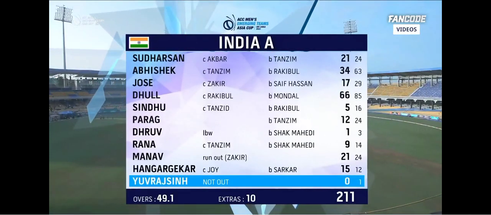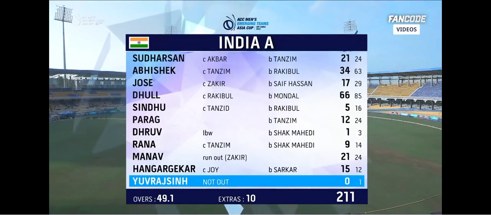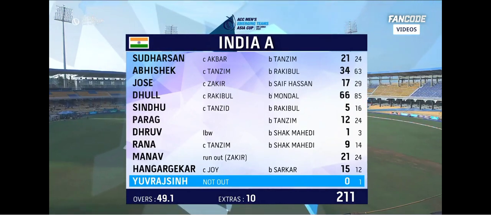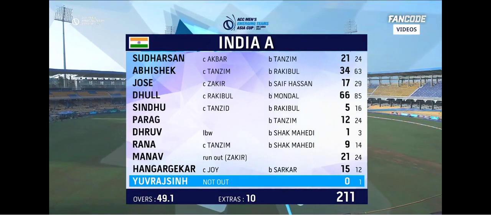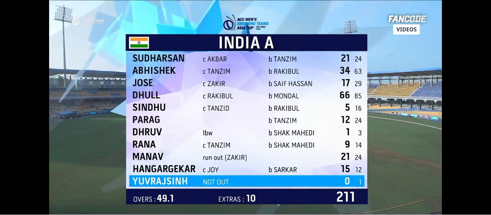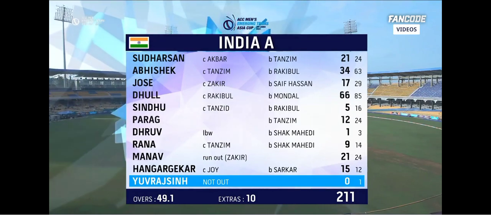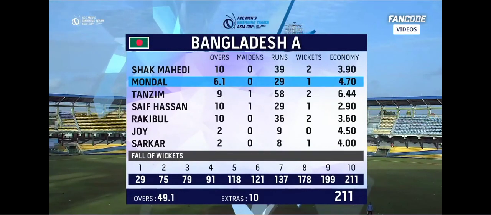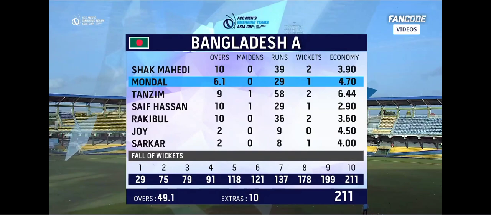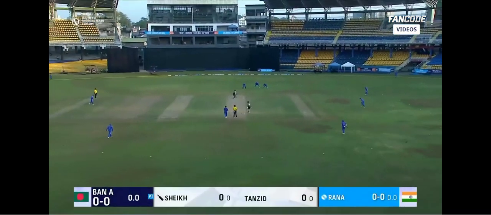Sai Sudarshan falling for 21. He and Abhishek Sharma shared a stand of 29 for the opening wicket. Then came a partnership between Abhishek Sharma and Nitin Jose, who made 17, but again, those two failed to capitalize on the starts they got. Yash Dhull, a very responsible innings by the captain. 2 wickets for Sheikh Mehndi, 2 for Tanzim, 2 for Rakibul, as India A fold up for 211.